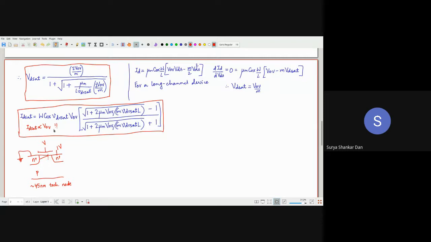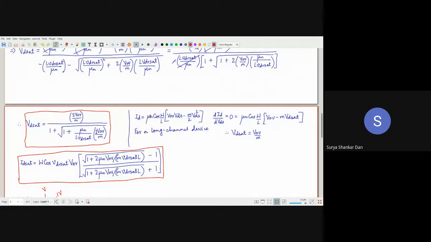Okay, it's not a square relation anymore. So we will look into these consequences in our next class. Okay, so I think that's all for today.